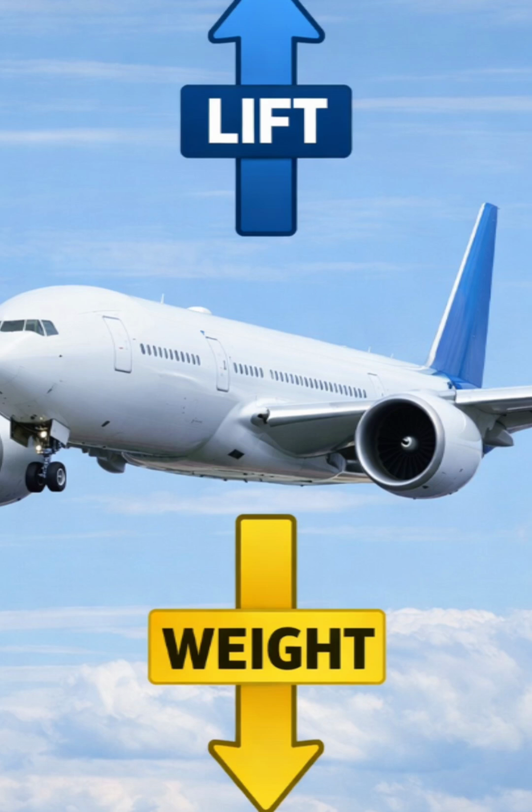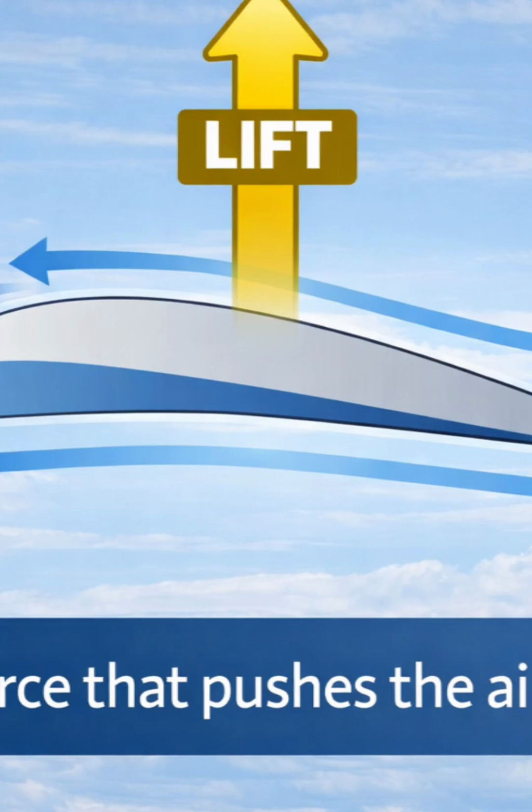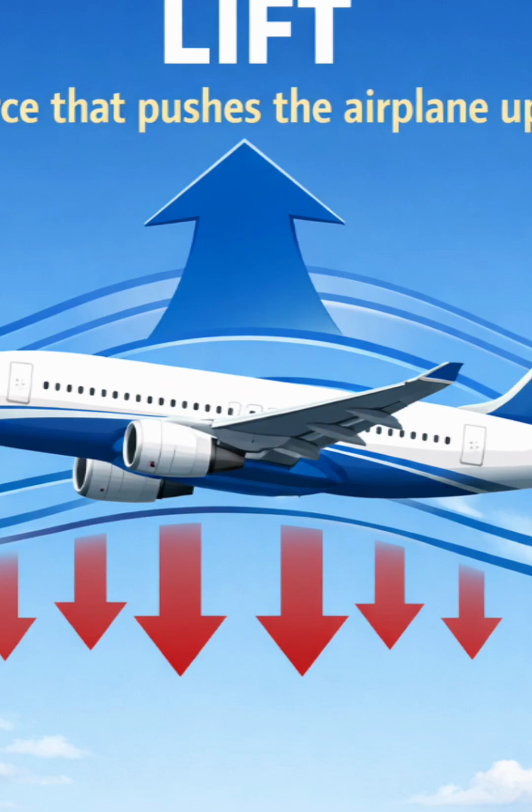Another difference is resistance. Water resistance is much stronger than air resistance because water is denser than air. That is why ships usually move much slower than airplanes. A cargo ship may travel only a few dozen kilometers per hour, but a commercial airplane can travel more than 800 kilometers per hour. In summary, both ships and airplanes rely on physics, but they operate in very different environments.